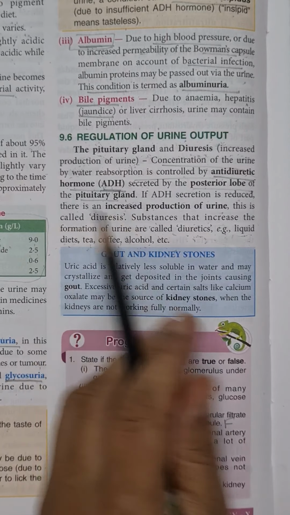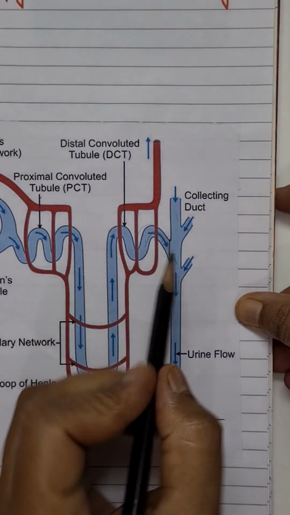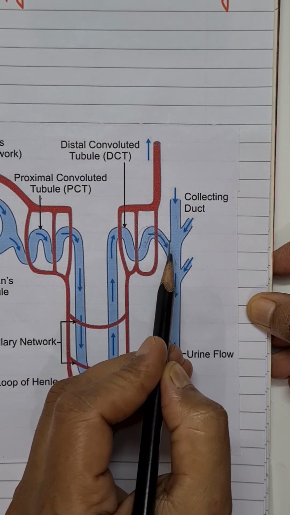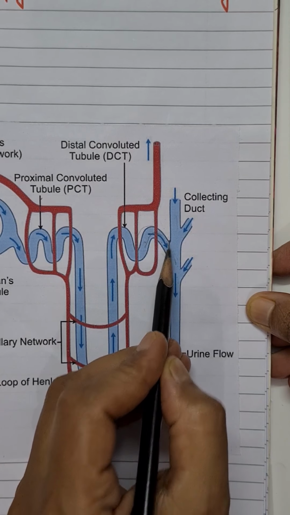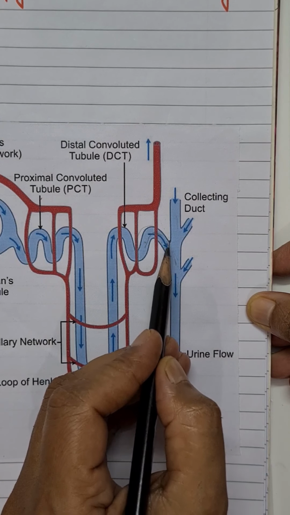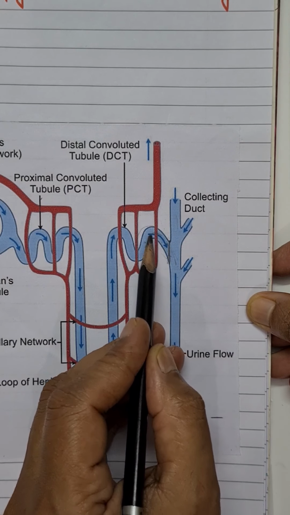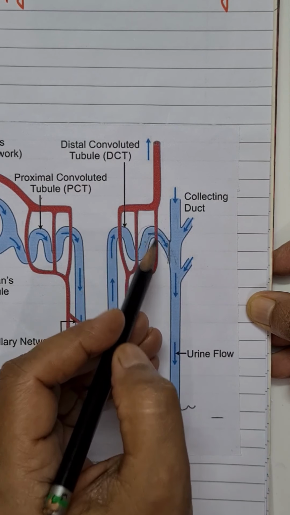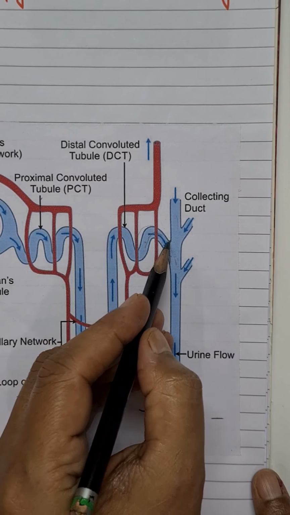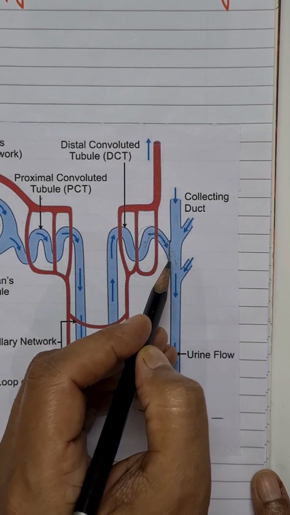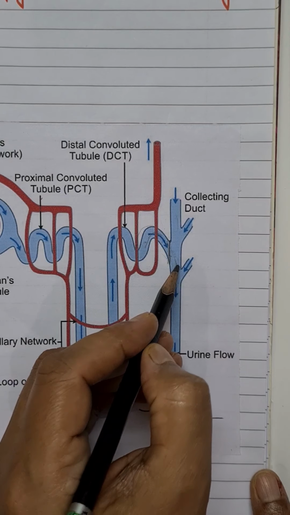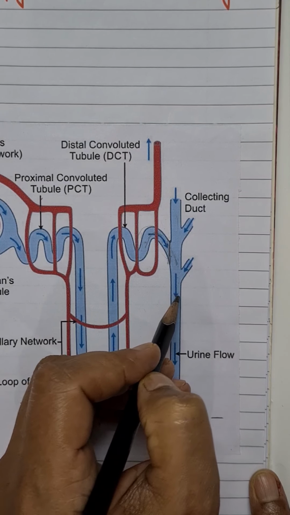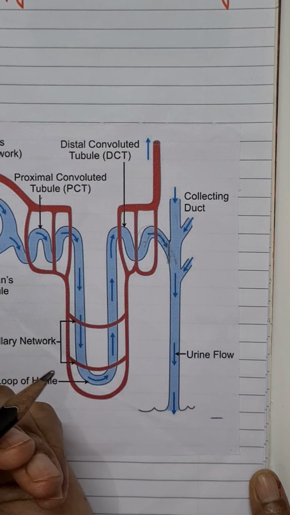Now this ADH acts at the walls between DCT and collecting tubule. Here it acts, and when it acts here, it increases the permeability of the walls between DCT and collecting tubule. So when the ADH secretion increases, it makes the walls more permeable, due to which the water from the urine is reabsorbed back and the volume of the urine decreases.